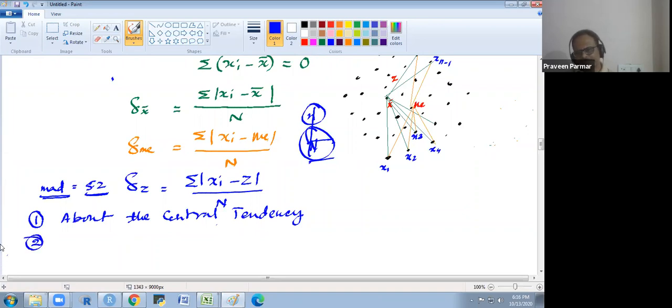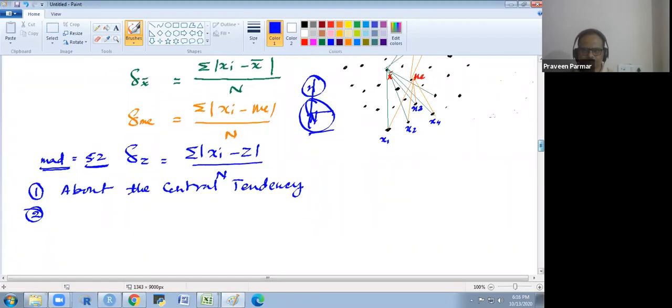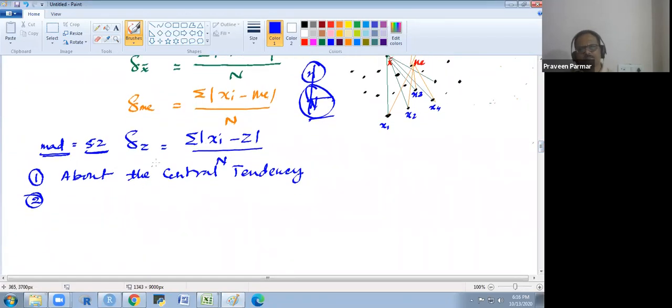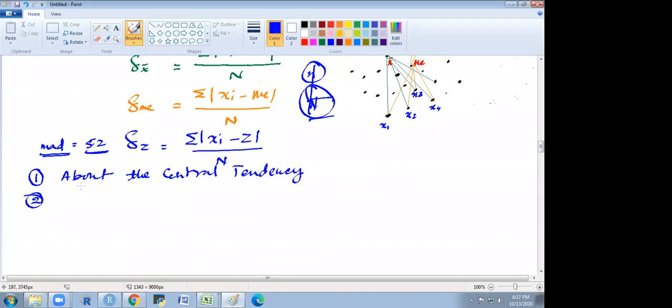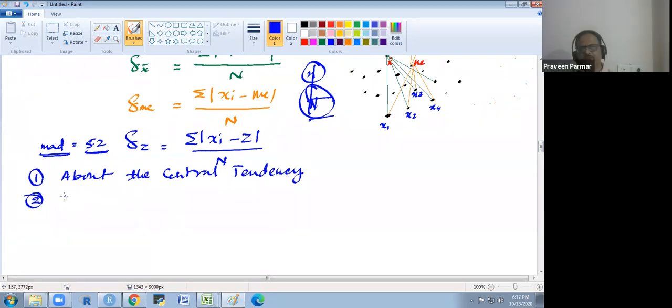Second point, algebraically it is wrong to convert negative into positive in this way.